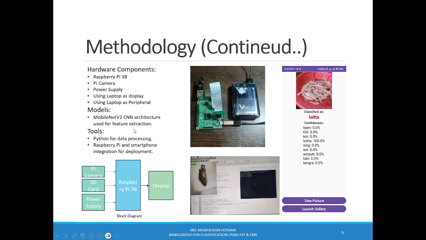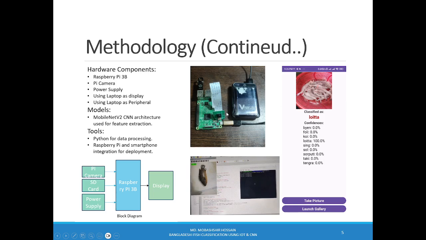The project hardware includes a Raspberry Pi 3B and a Pi camera, which together serve as the primary IoT device. For deployment, we have used a laptop as a display and for peripheral management. The model used here, MobileNet V2, was specifically chosen for its balance between accuracy and efficiency, which is ideal for embedded systems like the Raspberry Pi. The software tools include Python for data processing, with a focus on compatibility with both the IoT device and mobile integration. Here are some images showing the system in action from the IoT deployment to the mobile application interface.